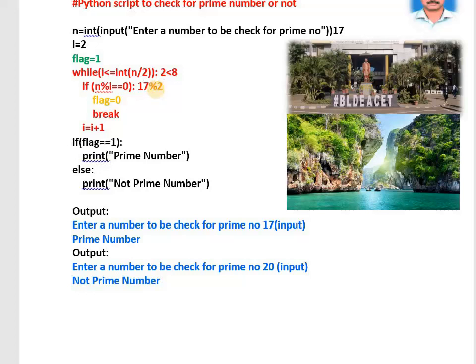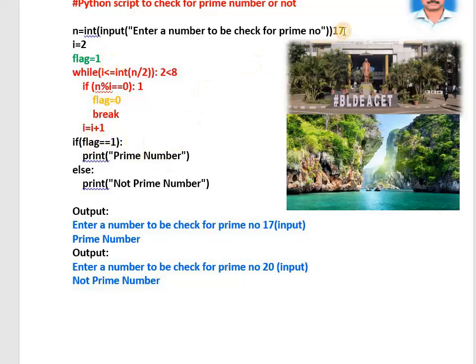17 is divisible by 2? No. 3? No. 4? No. 5? No. 6? No. 7? No. Means it is not divisible by any of the numbers. Means this if condition has not become true while completing successfully. Whether flag is 1? Yes, flag is still 1. Prime number. 17 is a prime number.